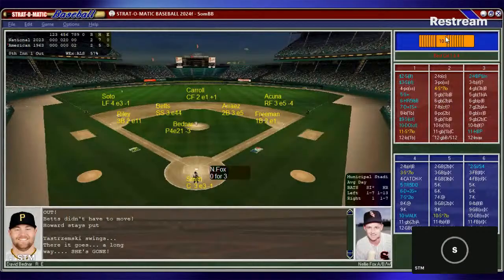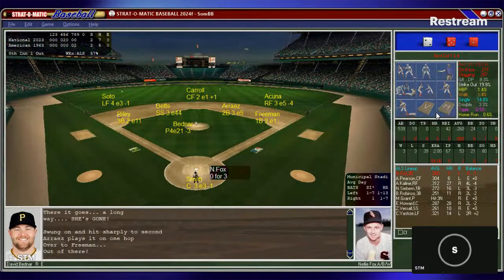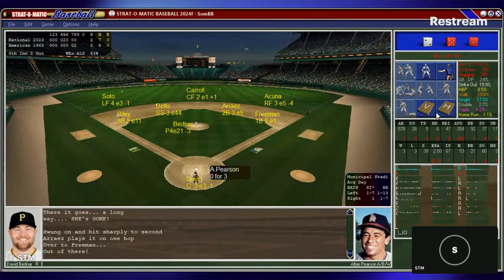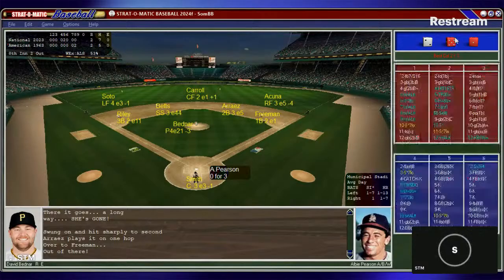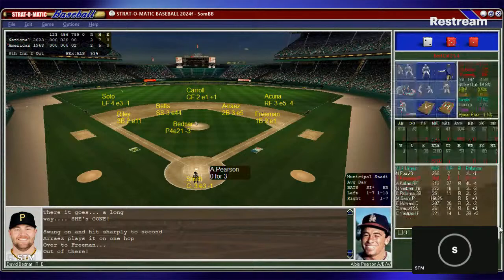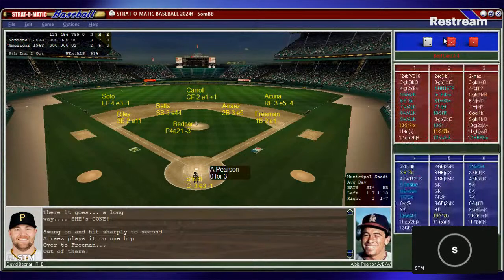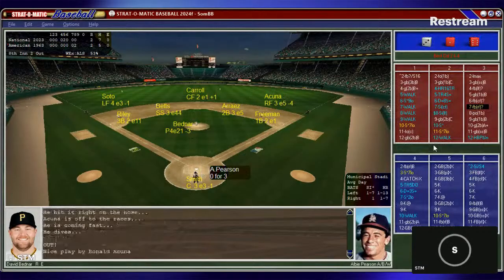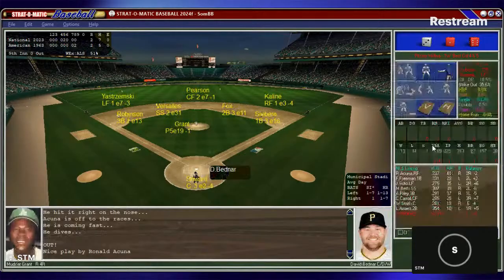Here's Fox, and a brand new Smith puts down the sign. Bednar with the windup to Nellie Fox. While the second arrives, throws them out, and there's 2 outs. And now here's Albie Pearson, a left-handed hitter against Bednar. And that's a fly ball to right. Acuna is there, makes the catch, and we go to the top of the 9th.